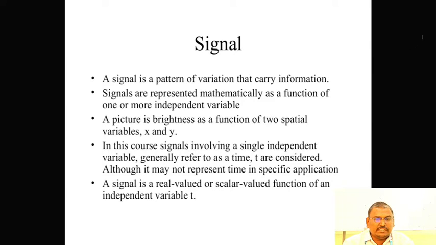Signals are represented mathematically as a function of one or more independent variables. A picture is brightness as a function of two spatial variables, that is x and y. In this course, signals involving a single independent variable are generally referred to as time, t, although it may not represent time in specific applications. A signal is a real-valued or scalar-valued function of an independent variable t.